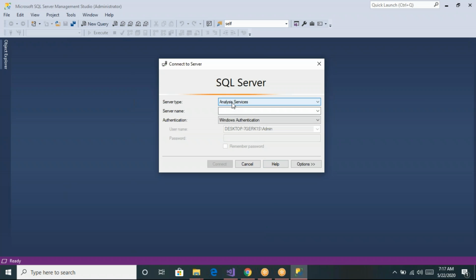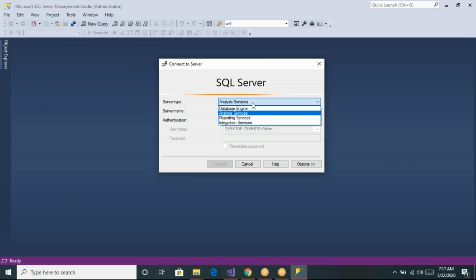Using SSAS, that is the Analysis Services engine, we can create multi-dimensional cubes. If you want to see those cubes' information, then we need to select the server type as analysis services.